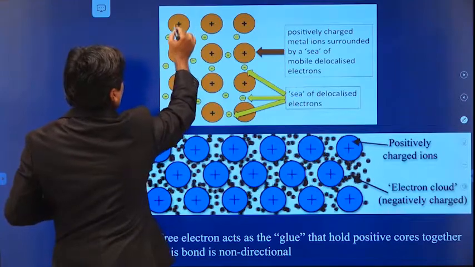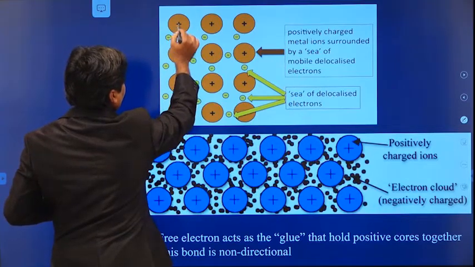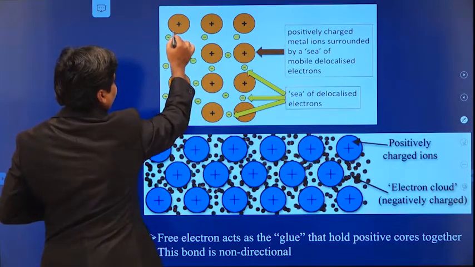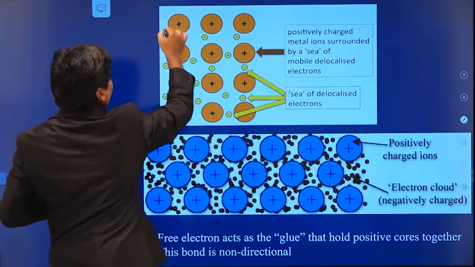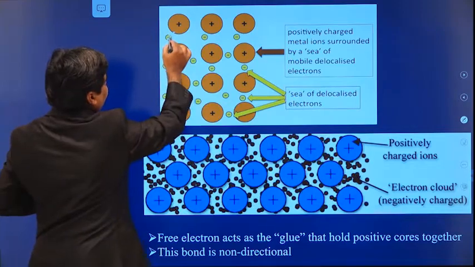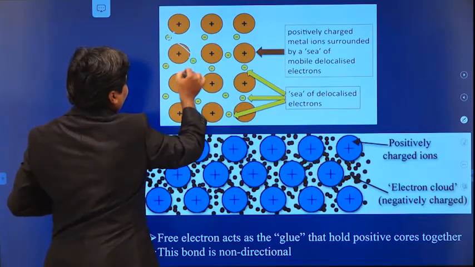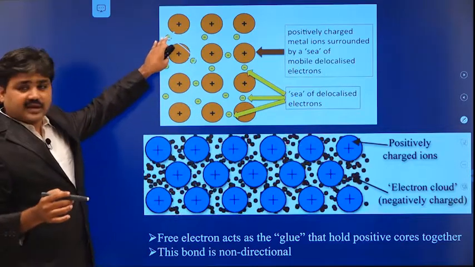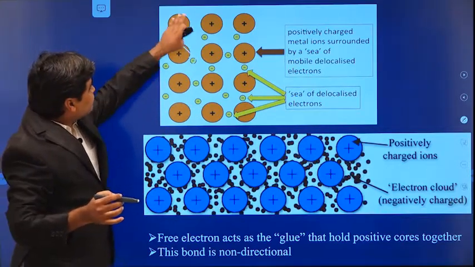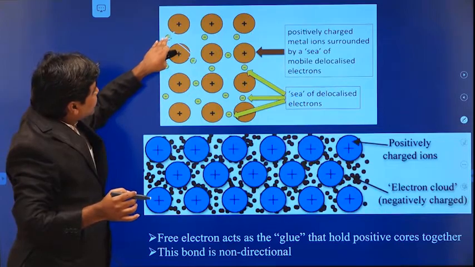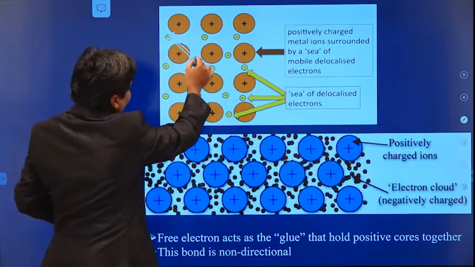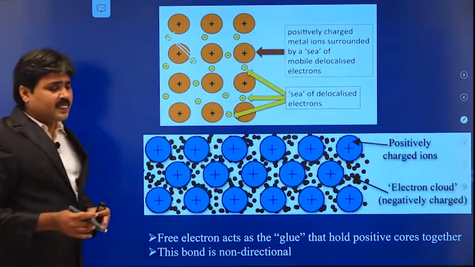These electrons sometimes spend some time on this positive ion and then go to some other atom. So this electron will revolve for some time around this atom, and next it will go to some other atom and revolve around that atom. So this electron does not belong to one particular atom, and it can revolve around any atom. It will randomly move in the lattice, so it can move anywhere within the crystal.